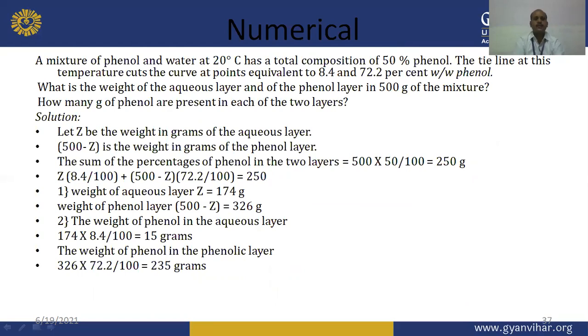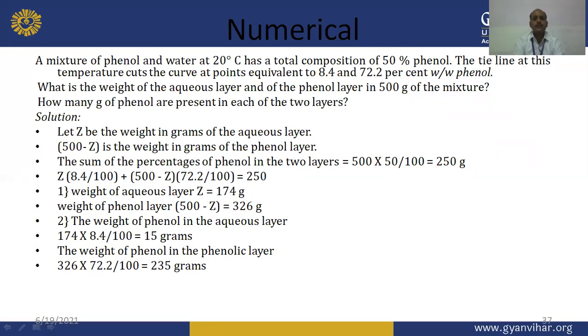A mixture of phenol in water at 20 degrees centigrade with a total composition of 50% phenol. The tie line at this temperature cuts the curve at points equivalent to 8.4 and 72.2% weight by weight phenol. What is the weight of the aqueous layer and of the phenol layer in 500 gram of the mixture? How many gram of phenol are present in each of the two layers?